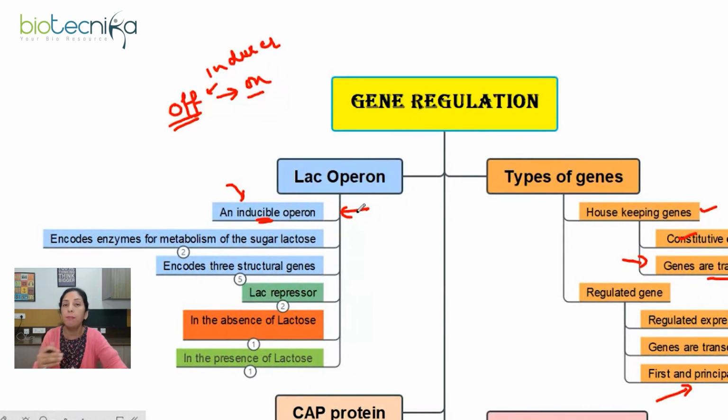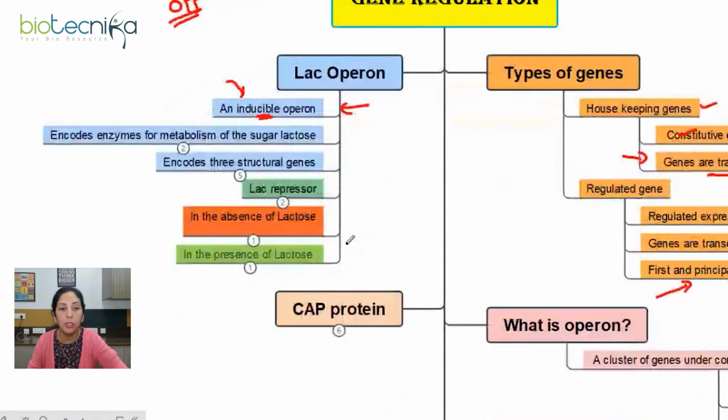Here, the genes which are part of the Lac Operon are 3 structural genes. We'll be talking about them shortly in our discussion. I'll tell you what those 3 genes are, what products come out of them, and how they are important in metabolizing lactose, right? So now we understand that the Lac Operon has to be induced, and this Lac Operon is significant because the enzymes which will be produced are required in the metabolism of the sugar lactose, right?